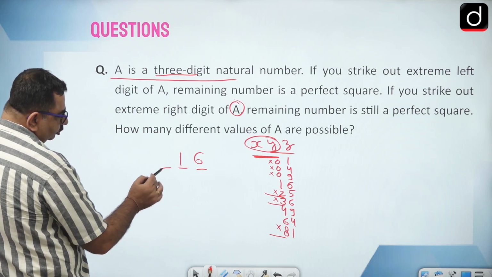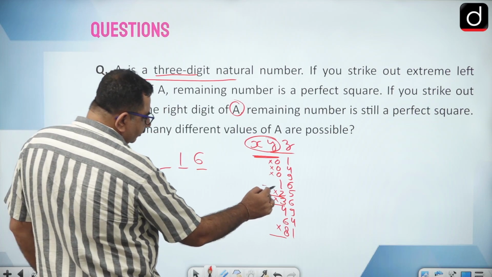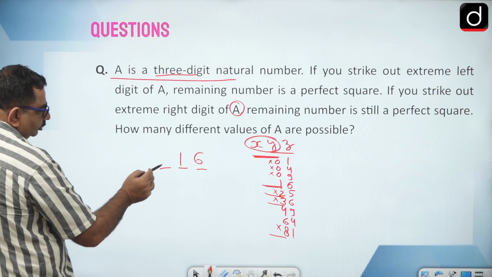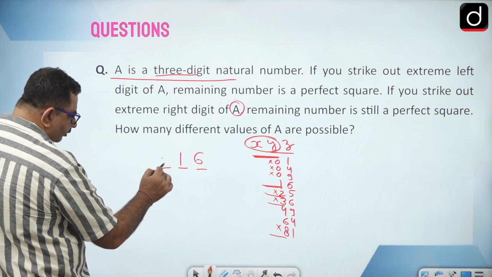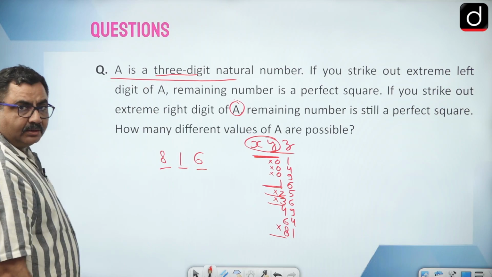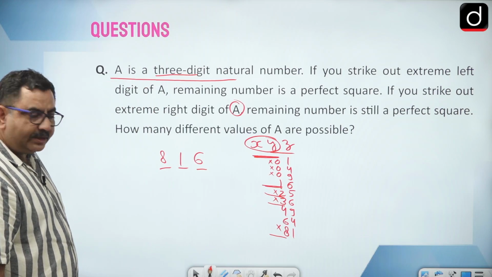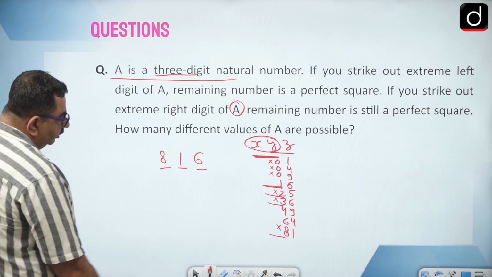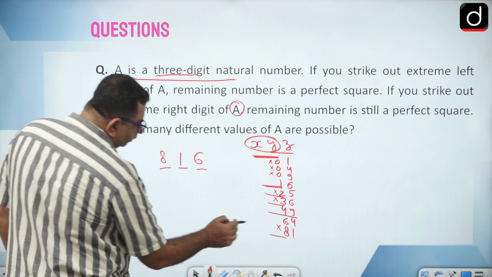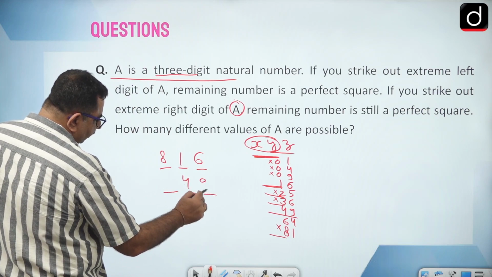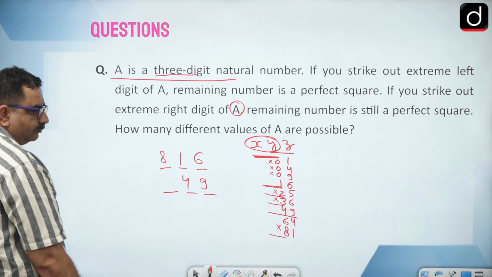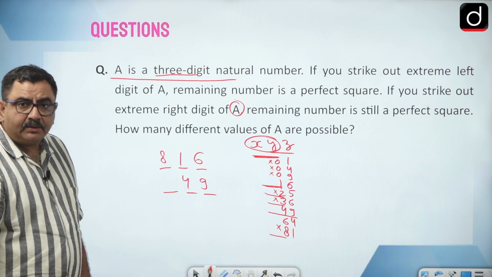Now this also should be a perfect square, right? So which square is ending with 1, right? So if you also think of, that is 81, 9 square, any other square ending with 1? No. Then second is this 49, which square is ending with 4, right?